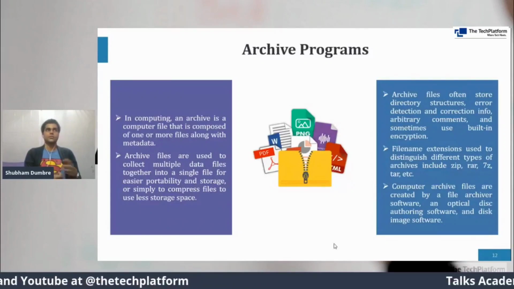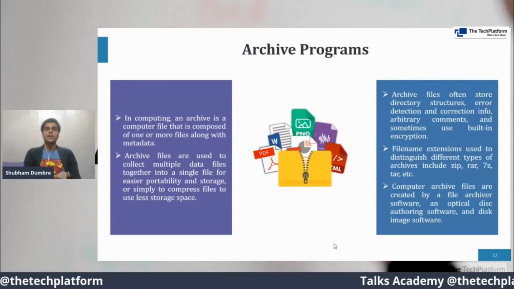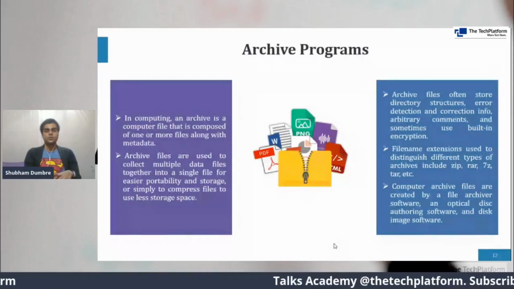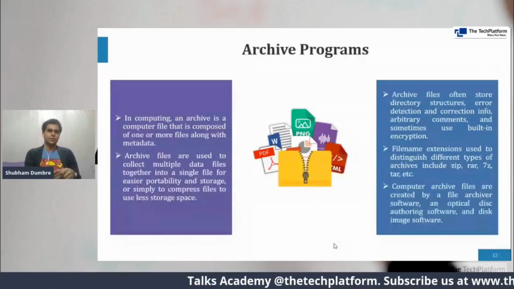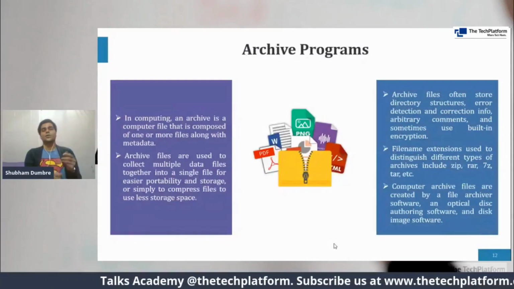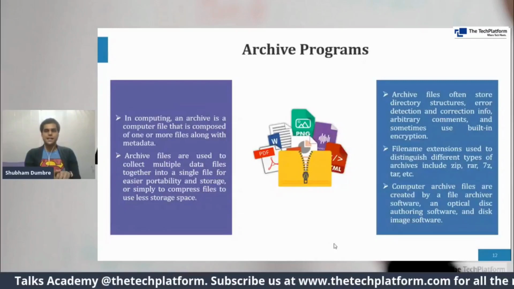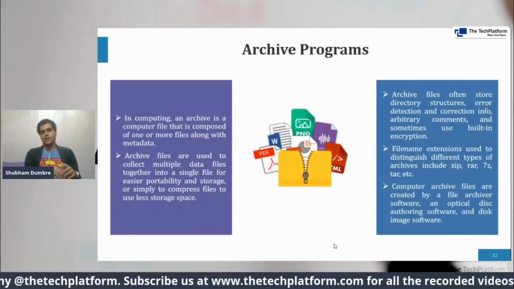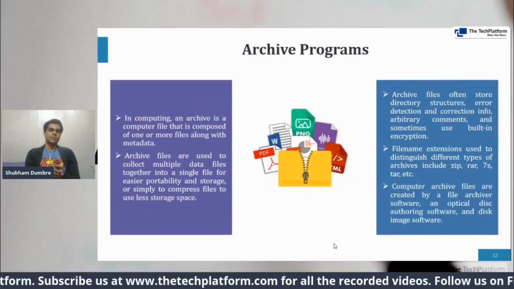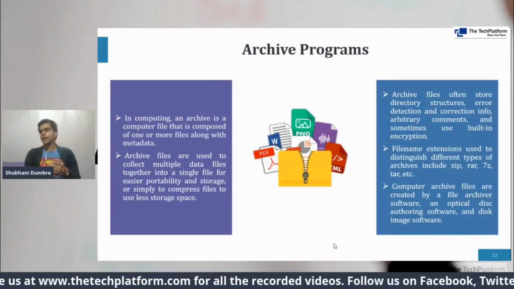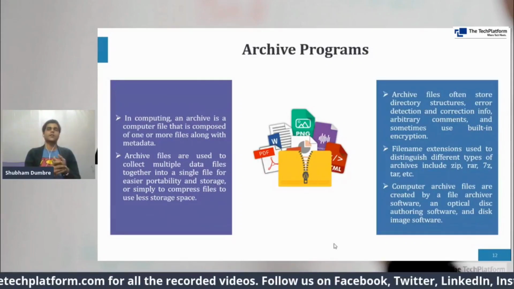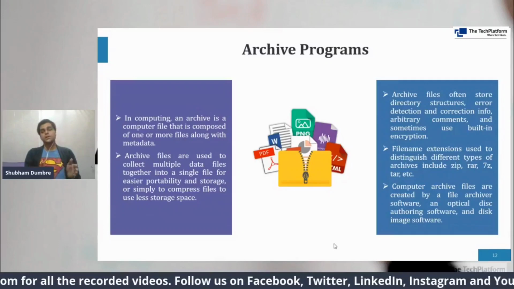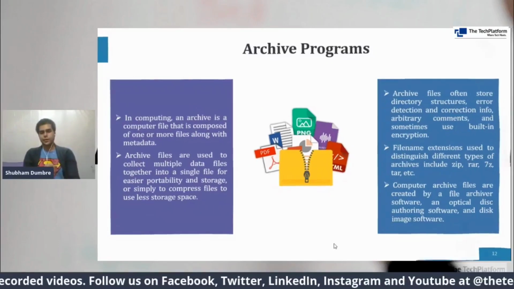A very good example is an ISO file, where you need to carry out some steps to create such a bootable device, and those devices also can be categorized into archive programs depending upon what kind of operating system or what kind of program you want to load on your system. So that's about archive programs.